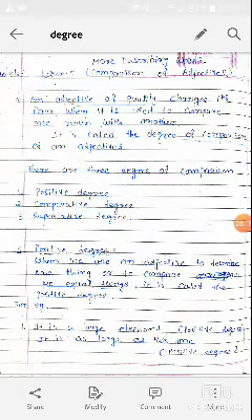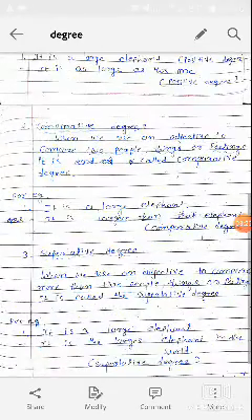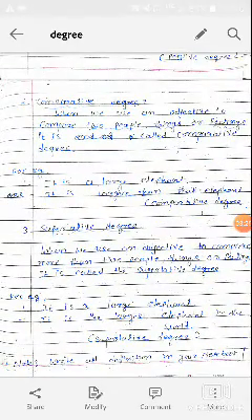Now the second one is the comparative degree. When we use an adjective to compare two people, things or feelings, it is called the comparative degree. In the first case we saw that the positive degree compares two equal things.